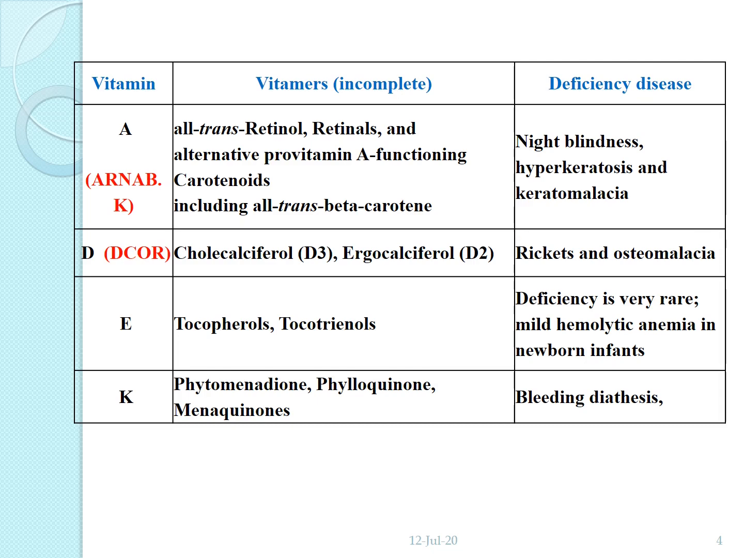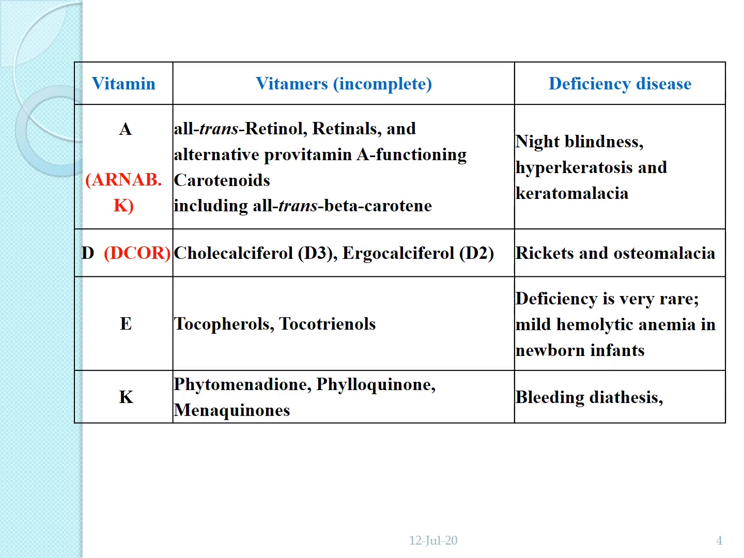So the shortcut is ARNAP-K for vitamin A. A is vitamin A, R is retinol, N is night blindness, NAB night blindness, K is keratomalacia. ARNAP-K for vitamin A. Okay.